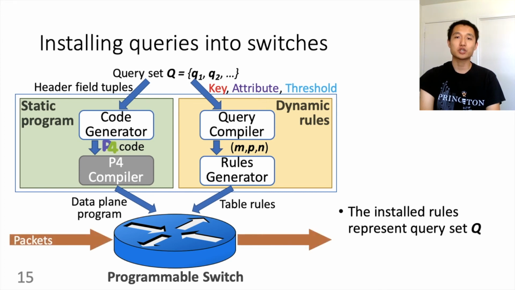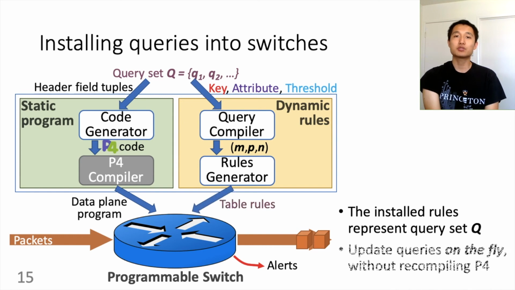When the packet goes through the switch, it may generate alerts. One important feature of BeauCoup's two-phase process is we can update the query set easily. As long as we are not adding new header fields, the changed query set only has to go through the second phase to get a configuration and then table rules. Once we install these new table rules, we finish updating the queries on the fly.